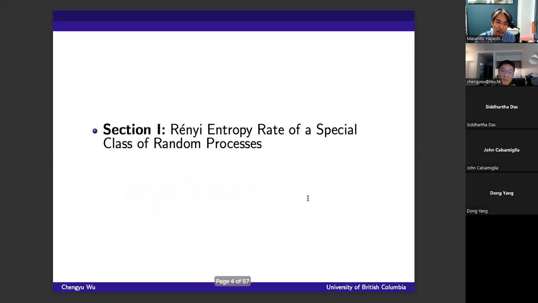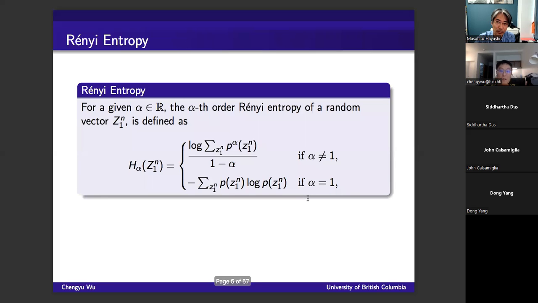Okay, so let's move to the first section, which is the Renyi entropy rate of the special class of random processes. Let me first give you the definition of the Renyi entropy. If you have a random vector Z_1^n, the alpha-order Renyi entropy is defined, when alpha equals 1, as the Shannon entropy. When alpha does not equal 1, it is defined as the log of the summation of the alpha-th power of all the probabilities of the realizations z_1^n, normalized by the constant 1 minus alpha.